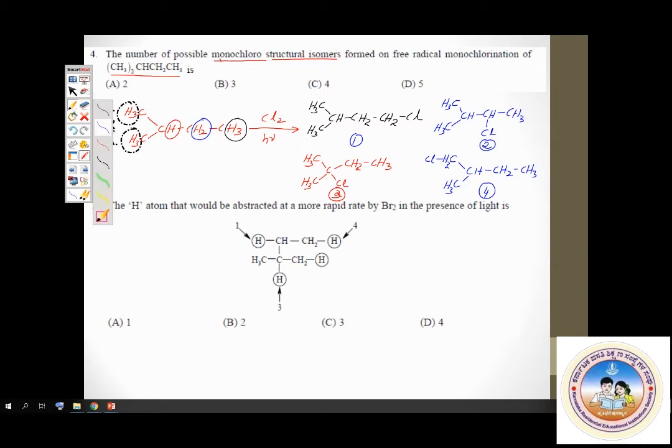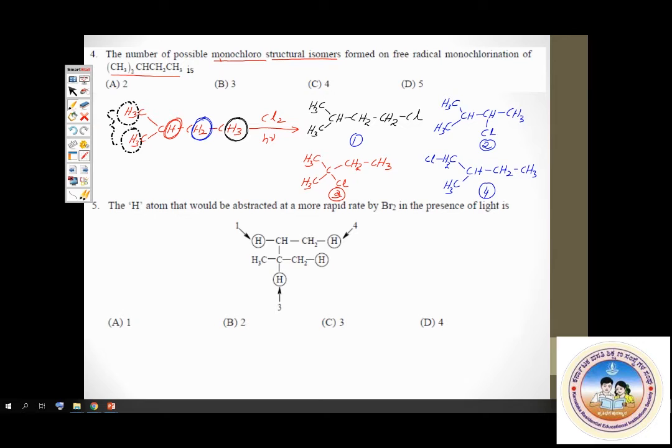If this hydrogen gets replaced by chlorine, you get compound 3. And if one of the hydrogens of either of these 2 methyl groups is replaced, you get compound number 4. So 4 compounds. The correct answer is option C, 4 compounds. That was question number 4.